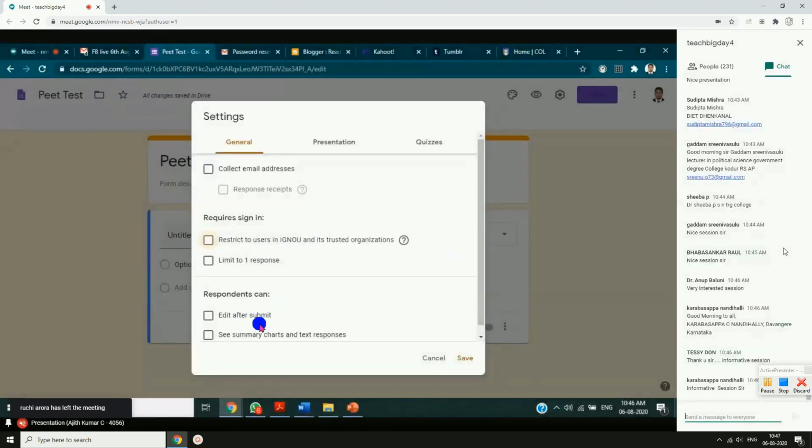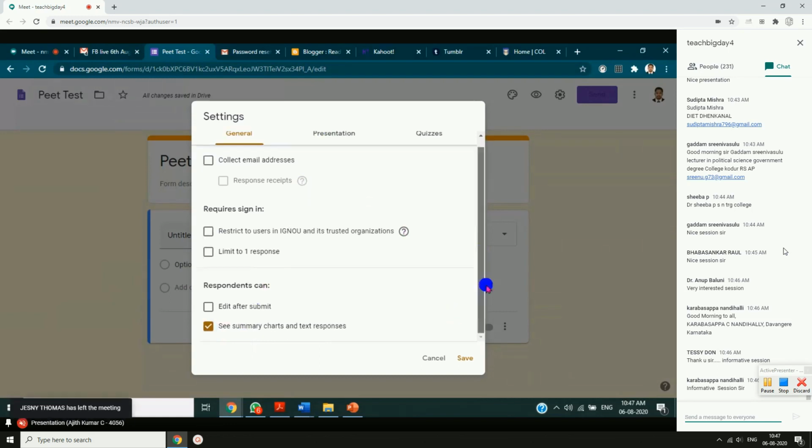Respondents can edit after submit, see summary chart and text responses. Edit after submit we don't require, because this is an examination. We don't want students to edit their answers once they have submitted them, so we don't tick this. Maybe the students can see the summary chart, so maybe we can give a tick mark to this. There is nothing else here.